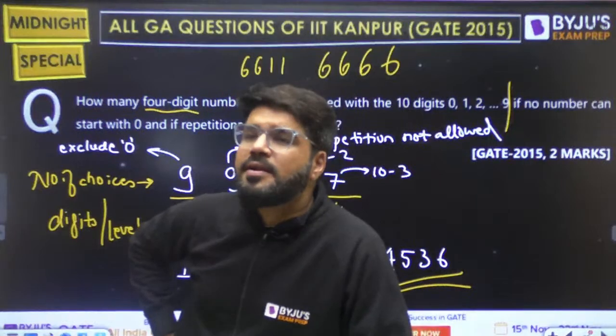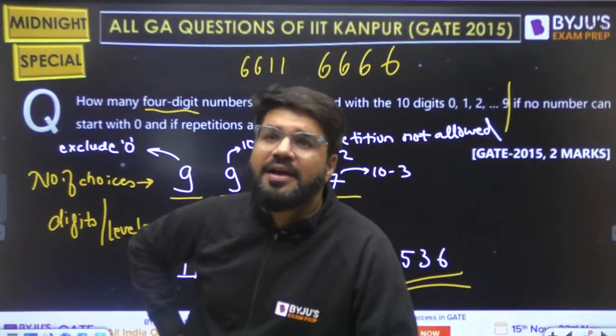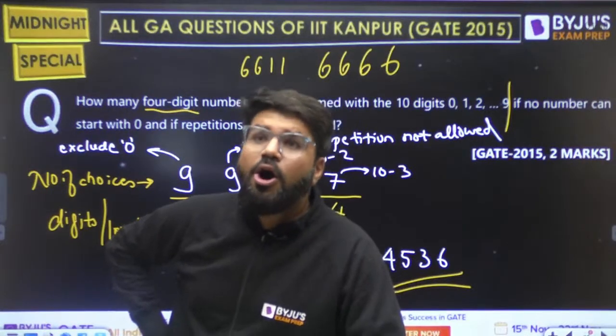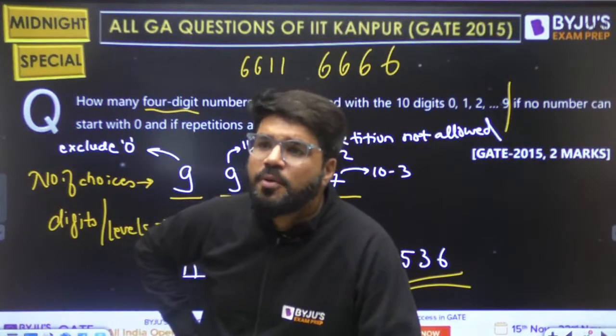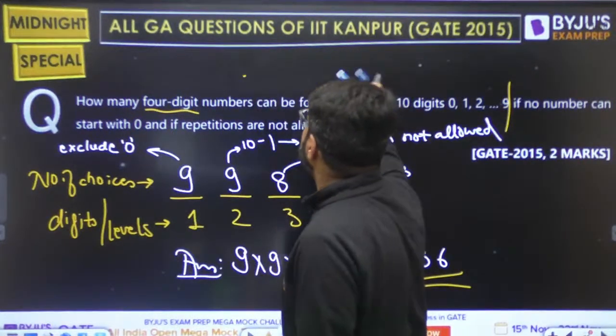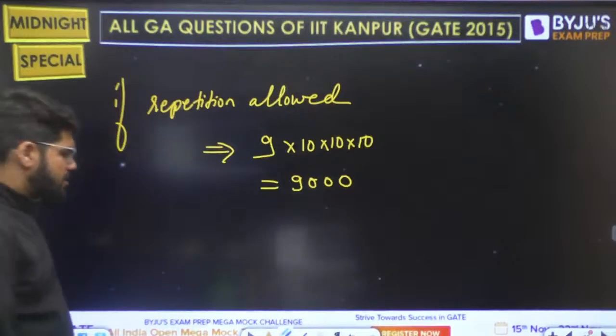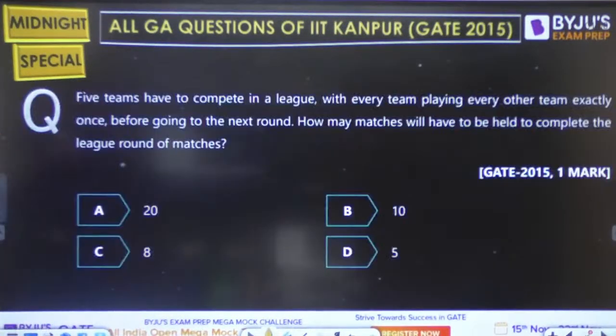All 4 can be repeated. So if nothing was mentioned, I will take repetition allowed: all possible 4-digit numbers. Okay? Let's now move to the next question.